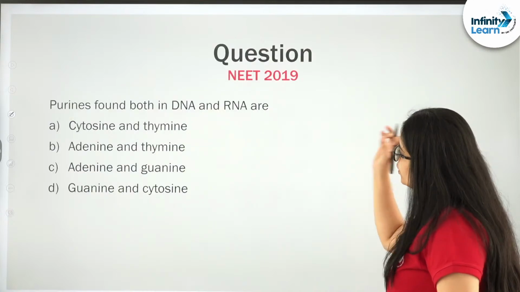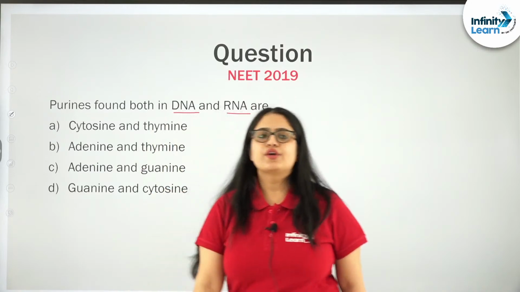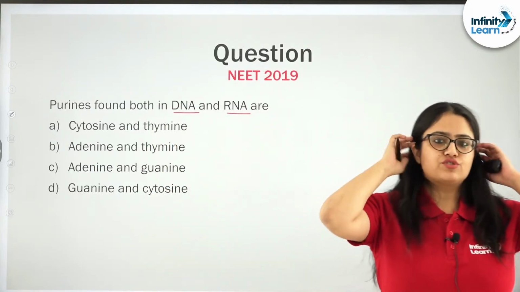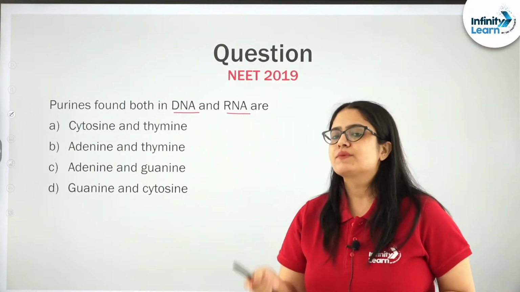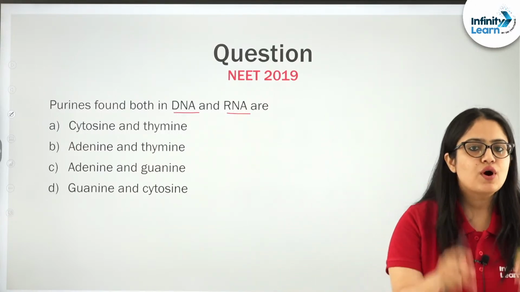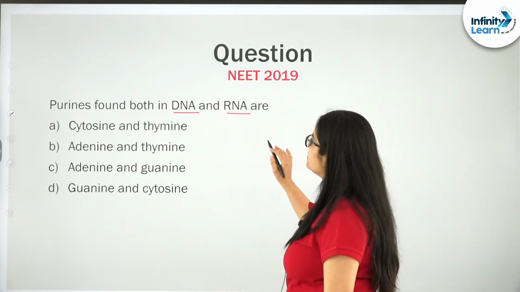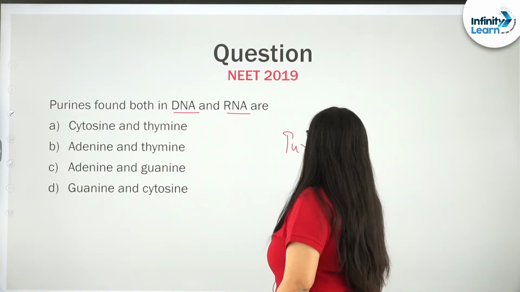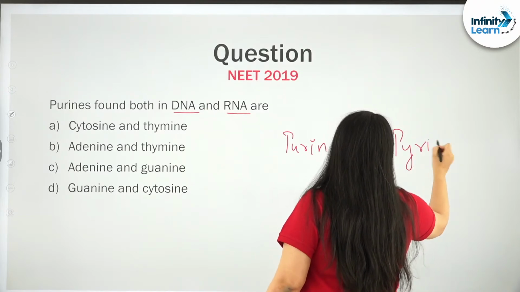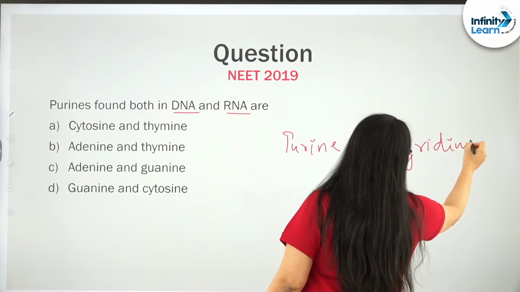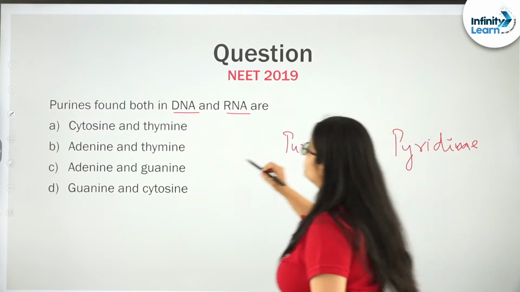Next question is: purines found both in DNA and RNA are. What do you think? What should be the right answer to this question, students? You try to think, what is a purine? What is a pyrimidine? And if you ask me about a hint, let me give you a hint, students. If I talk about purines and pyrimidines, let us talk in general first. Right, let me write it again instead.